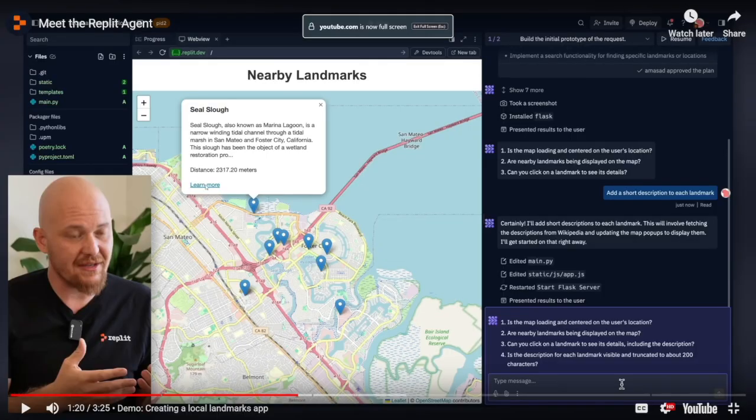In this video, this person explains how you can create the landmark map. And you can't use it right now, but it'll soon become available for you because this is the limited version now. This person, an employee of Replit, explains how to create a local landmark app. And you know what's the best part about this one? You can do it from phone, right? That's just crazy. Okay, so now let's see how you can make money with it.